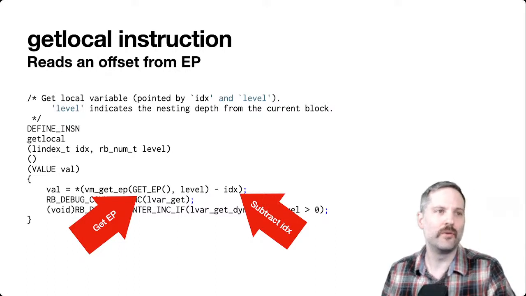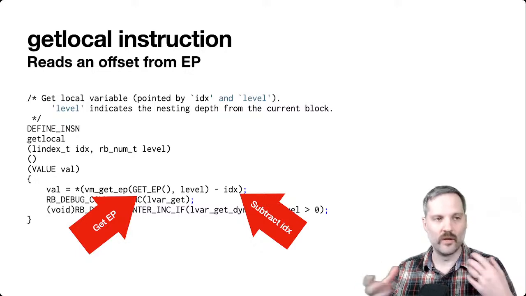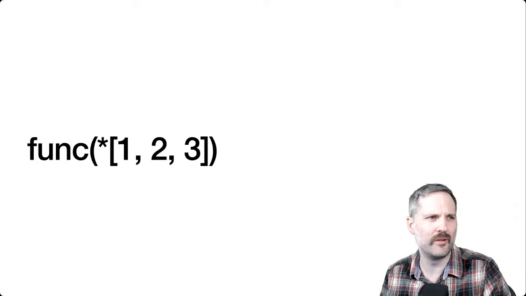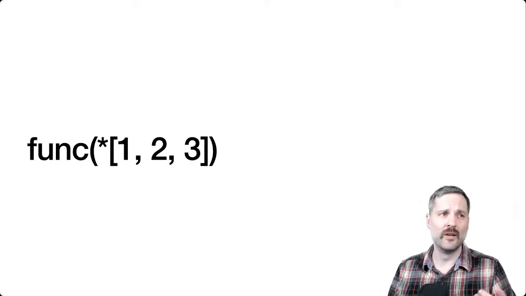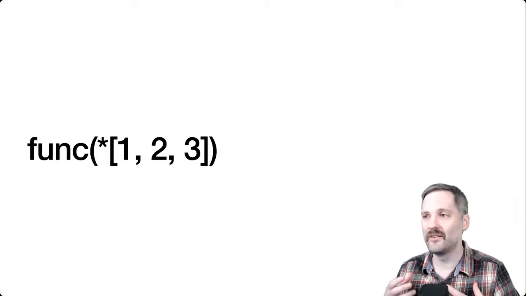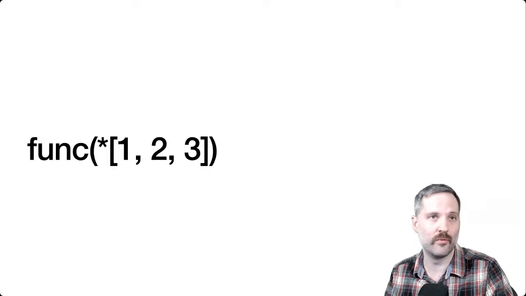So now what do we do? That's great, we understand how we can call functions by passing explicit parameters. But how does this work if you have something like this, where you're doing func and then you splat an array in? This is the case that I want to deal with today, because this is where we're getting exits in TenderJIT when we call into optcaret.